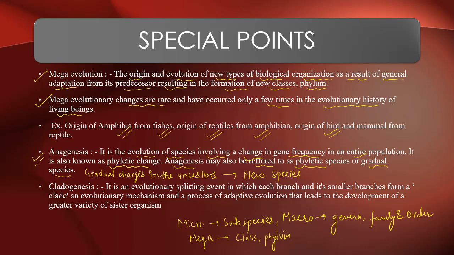And what is anagenesis? Anagenesis is a type of phyletic change, only because of the change in the gene frequencies of the entire population, the new species are evolved. What is cladogenesis? Cladogenesis is an evolutionary splitting event in which each branch and its smaller branches form a clade.